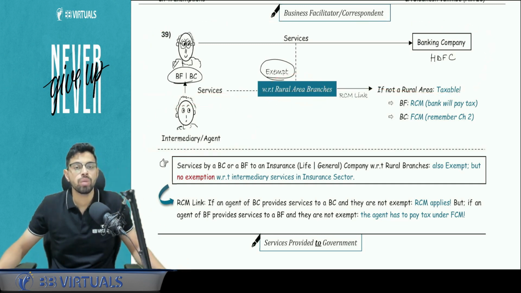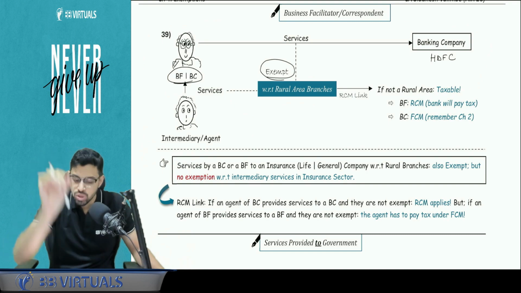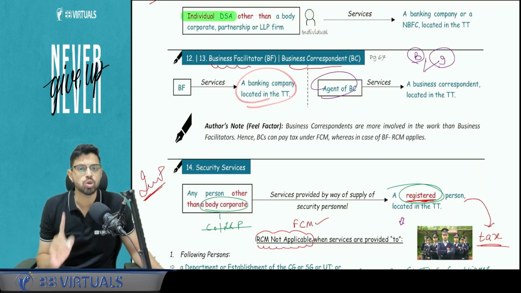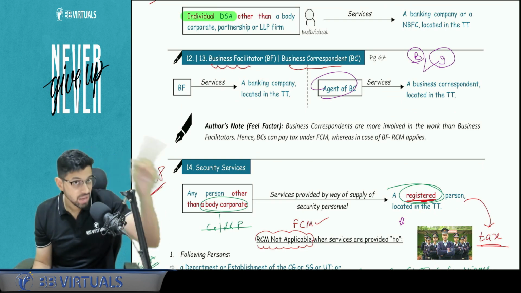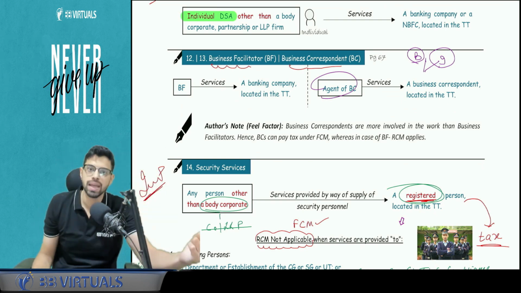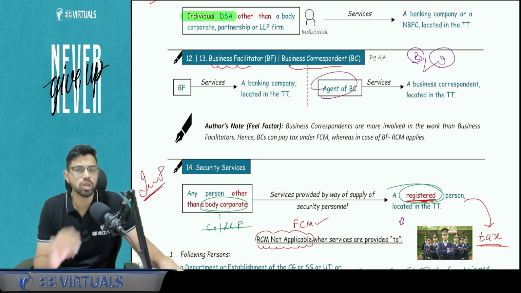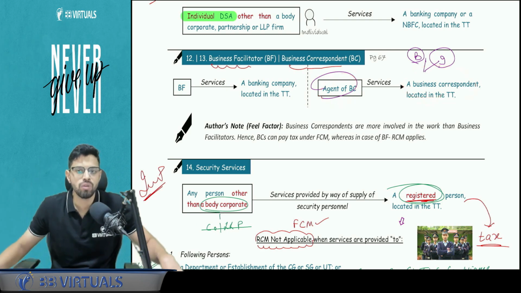One more important point to be noted, BF to banking companies under RCM, but the word used is only and only banking company, not insurance company. So BF to insurance company with respect to urban area will come under forward charge mechanism, because here they are stating only banking company, not insurance company. But agent of BC to a BC, regardless of banking or insurance, we will cover under RCM.